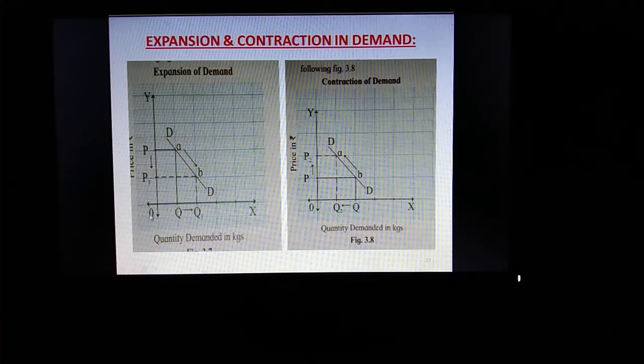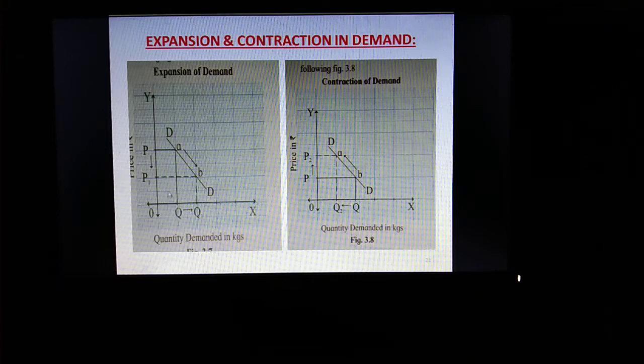This is y-axis, this is x-axis. Quantity demanded is measured along x-axis, and here you can see price. It got a bit cut, but here you can see price in rupees. So price in rupees is measured along y-axis, right? Pay attention. When OP was the price, this is O, origin. When OP is the price, quantity demanded is OQ, right? At price OP, OQ quantity is demanded.